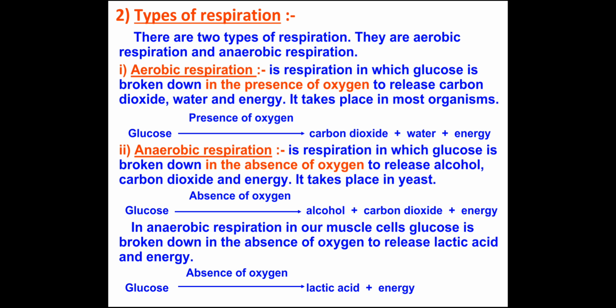In anaerobic respiration. Lactic acid is produced in human muscle cells in anaerobic respiration.